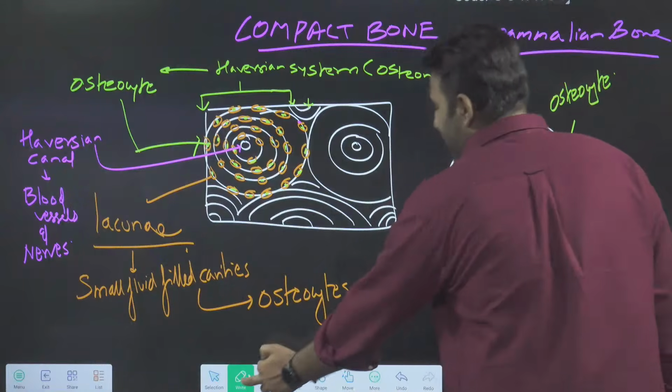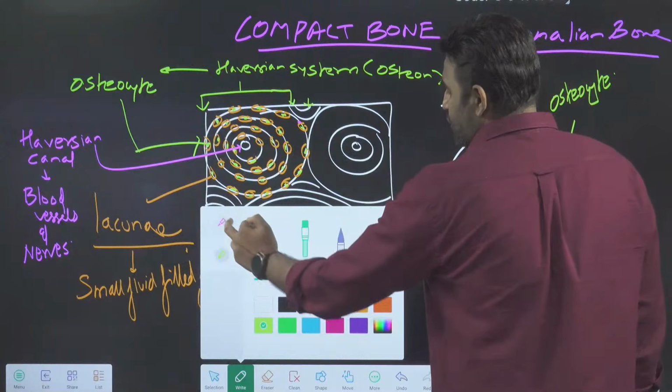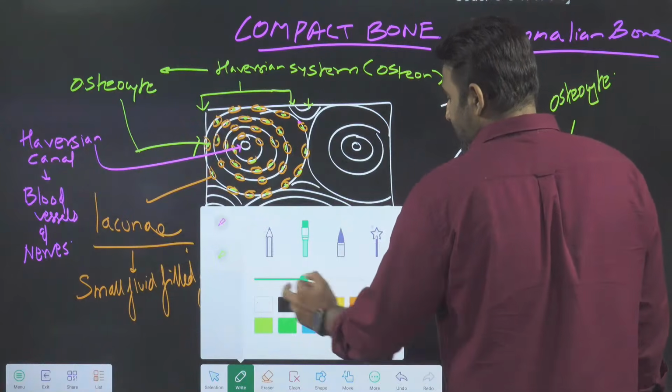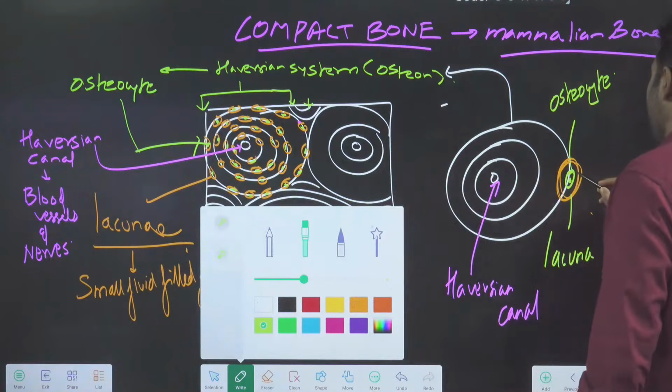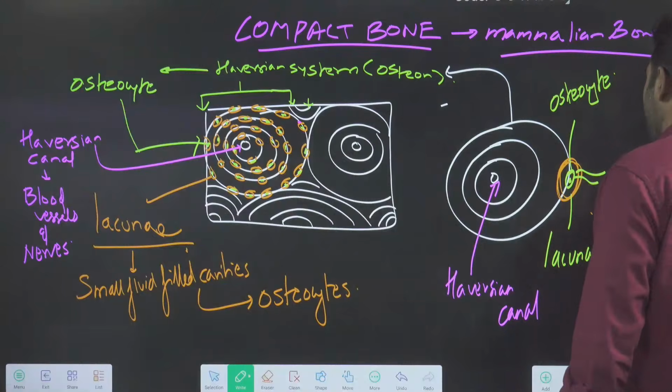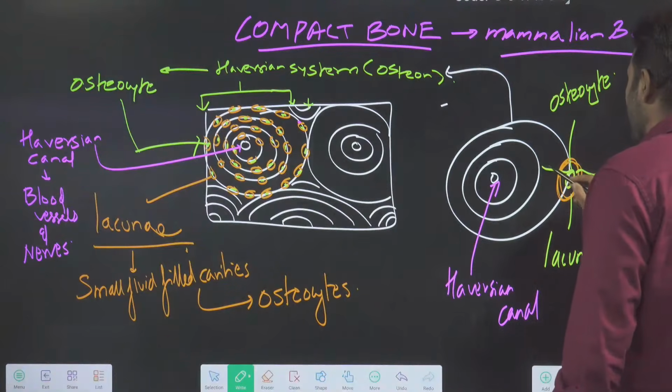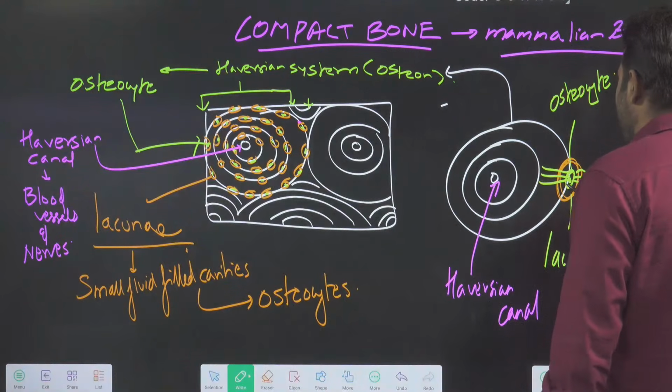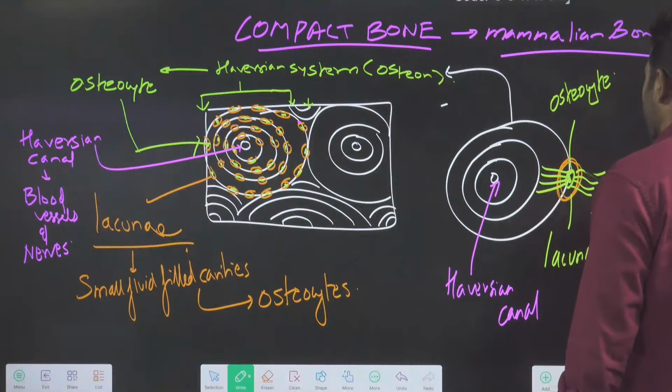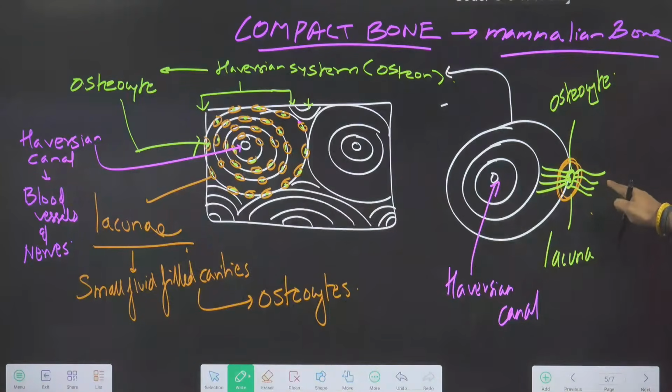So what is going to happen is every osteocyte cell will give processes like this. The osteocyte cells will make long cytoplasmic processes like this. Do you see this? The osteocyte cell is there in the center. This is lacuna.